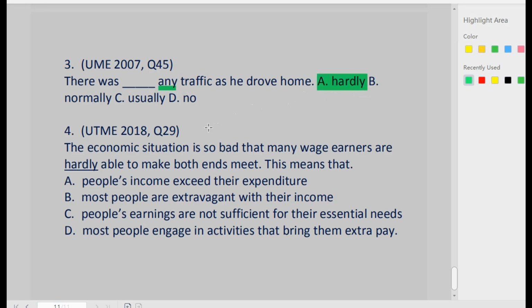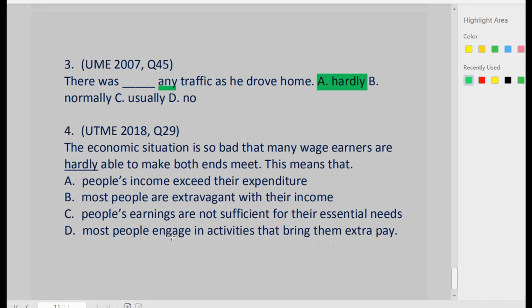Let's go to the last question relating to hardly. UTME 2018 question 29. The economic situation is so bad that many wage earners are hardly able to make both ends meet. This means that people's income exceed their expenditure. Most people are extravagant with their income. People's earnings are not sufficient for their essential needs. Most people engage in activities that bring them extra pay.